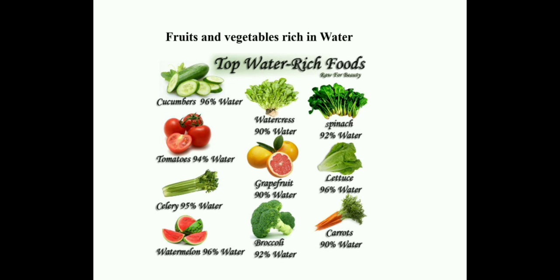On the next slide, we can see the fruits and vegetables which are rich in water. So we have cucumber, which almost contains 96% of water, tomatoes which contain 94% of water. Then we have fruits like watermelon and grapefruit, which are very rich in water. In addition to this, we have broccoli, carrots, lettuce, and spinach, which are rich sources of water.